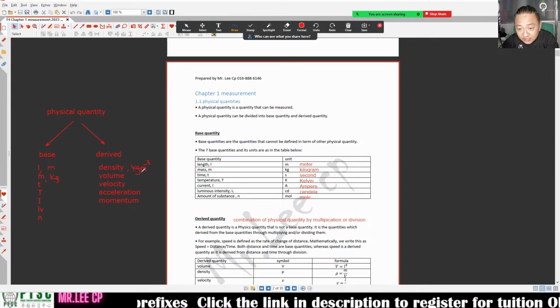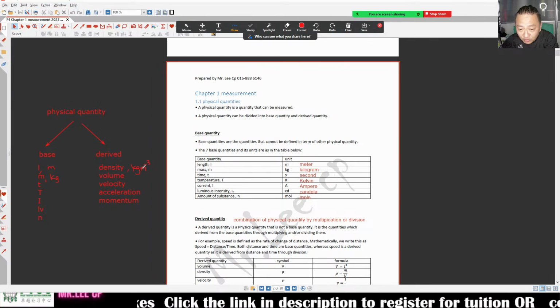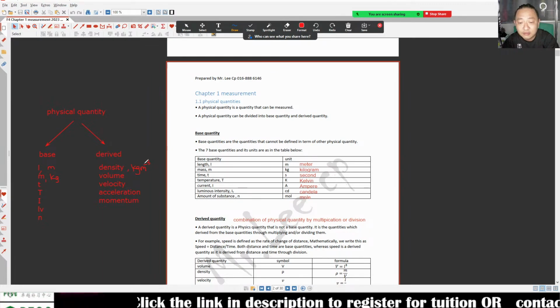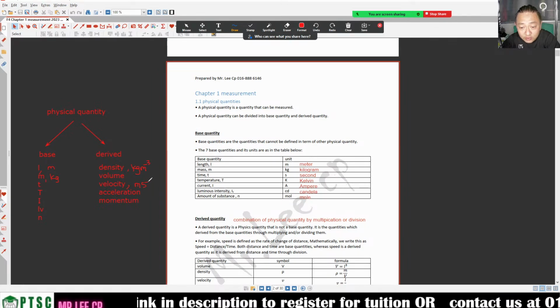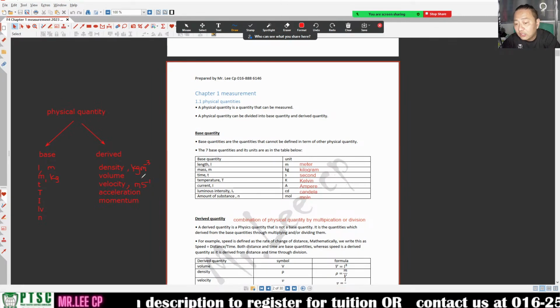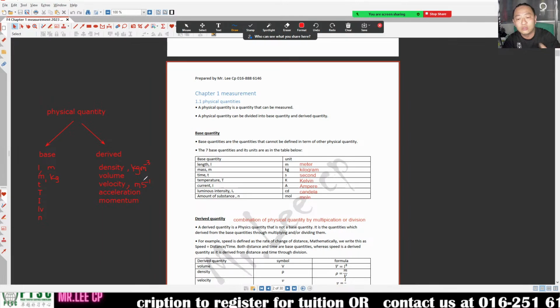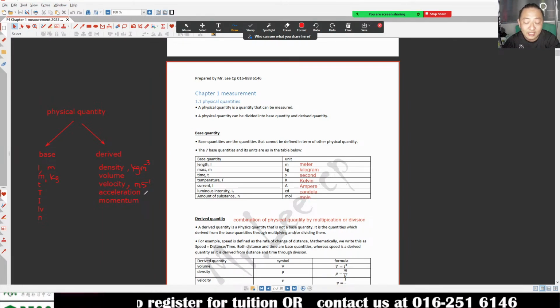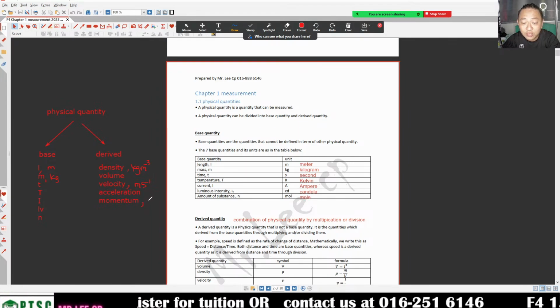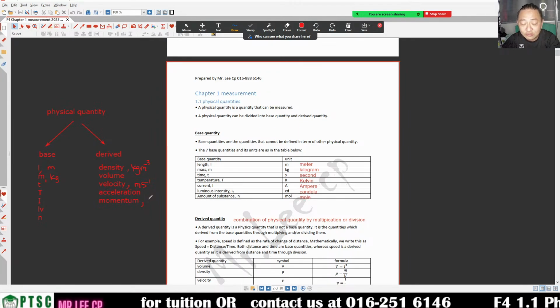So you see, if it is a multiplication or division of base quantities, that one will be a derived quantity. For example, velocity, the unit will be ms minus 1. When you see the unit of ms minus 1, you will know, oh, it is a derived quantity. Momentum, I slightly take few only. Later we are going to go in detail how to derive the unit.